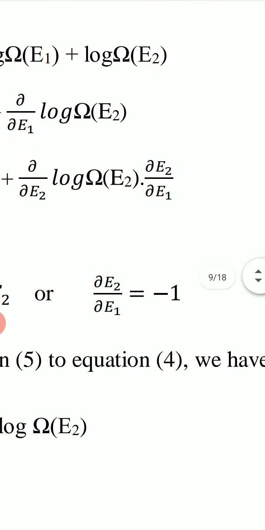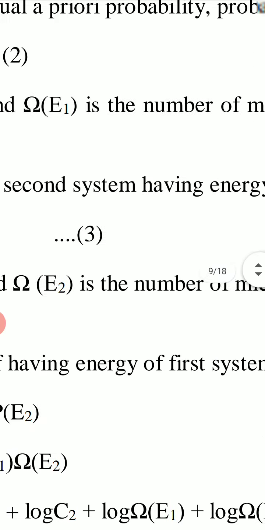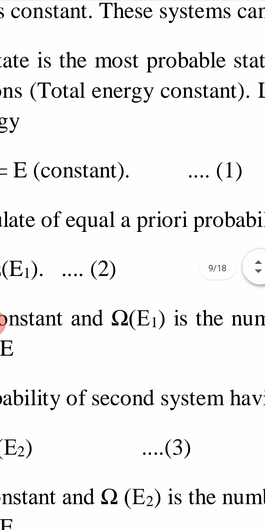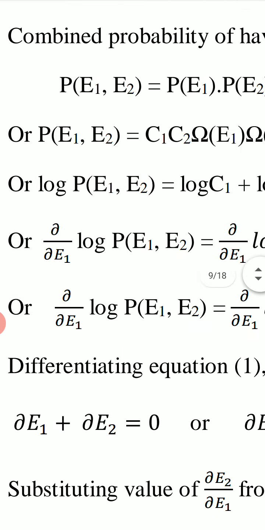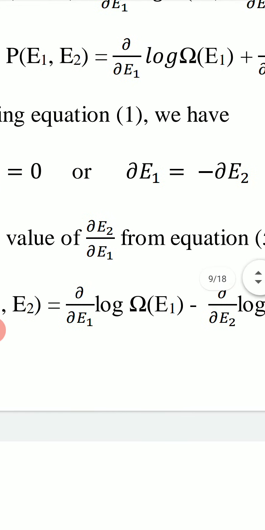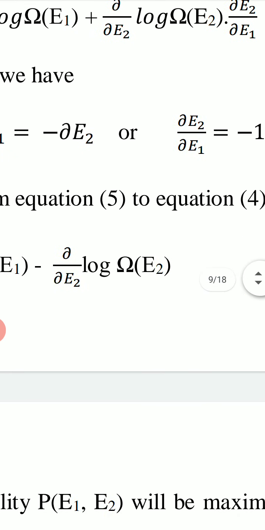And now we will find the value of delta E2 upon delta E1. For this we use equation 1, which is E1 plus E2 equal to E, that is constant. We differentiate this equation 1 and get delta E1 plus delta E2 equal to 0, since E is constant and its differentiation is 0. So this gives delta E1 equal to minus delta E2, or delta E2 upon delta E1 equal to minus 1.